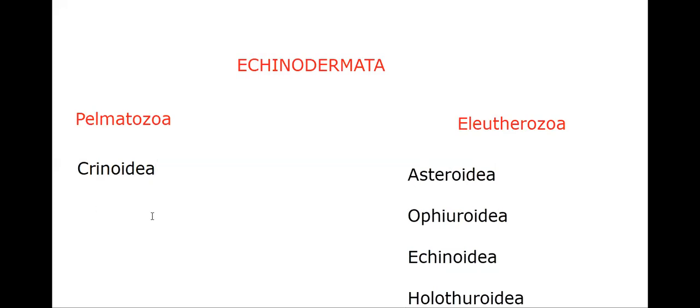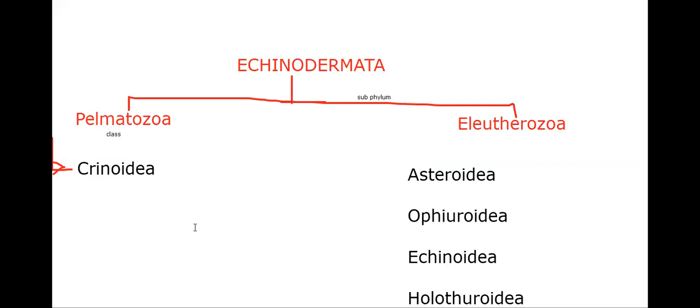Echinodermata is classified into subphylum Pelmatozoa and subphylum Eleutherozoa. Both are subphyla, which has to be remembered. Here only one class, that class is Crinoidea. Then there are four classes here: class Asteroidea, class Ophiuroidea, class Echinoidea, class Holothuroidea.